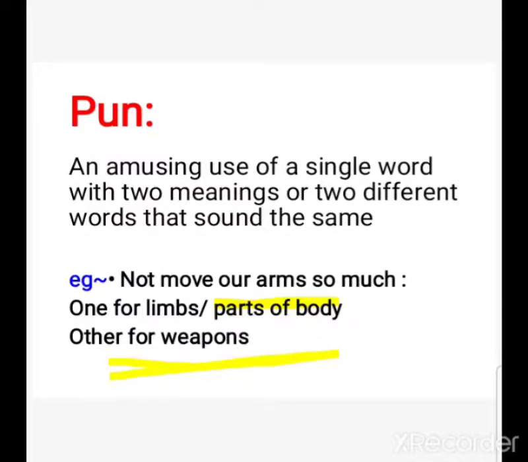So if a single word has got two different meanings, then the poetic device used is pun. And one more thing is there: if two different words sound the same, there also the poetic device is pun. Suppose the words minute and minute have the same spellings but the pronunciation is different, they sound the same, so it is also pun here.